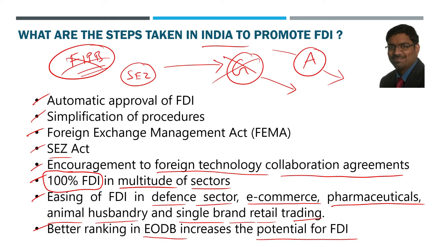Multi-brand, single brand, different types of retail trading are there. So these are the various ways of FDI which are possible to enter India directly in the different sectors. Multi-brand is not yet completely clear, but there are again different ways of unethical practices that the multinationals resort to, and somehow they don't 100% follow the government regulations.